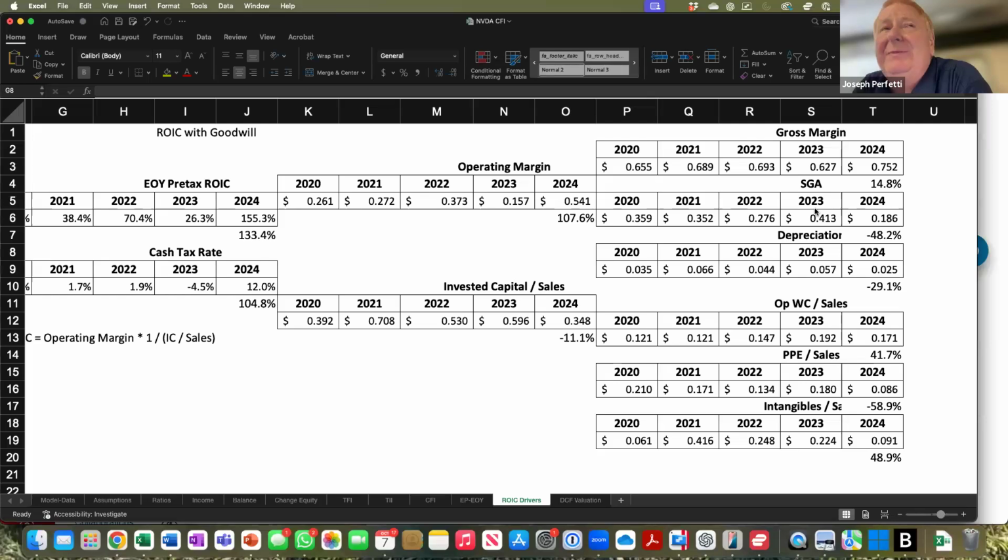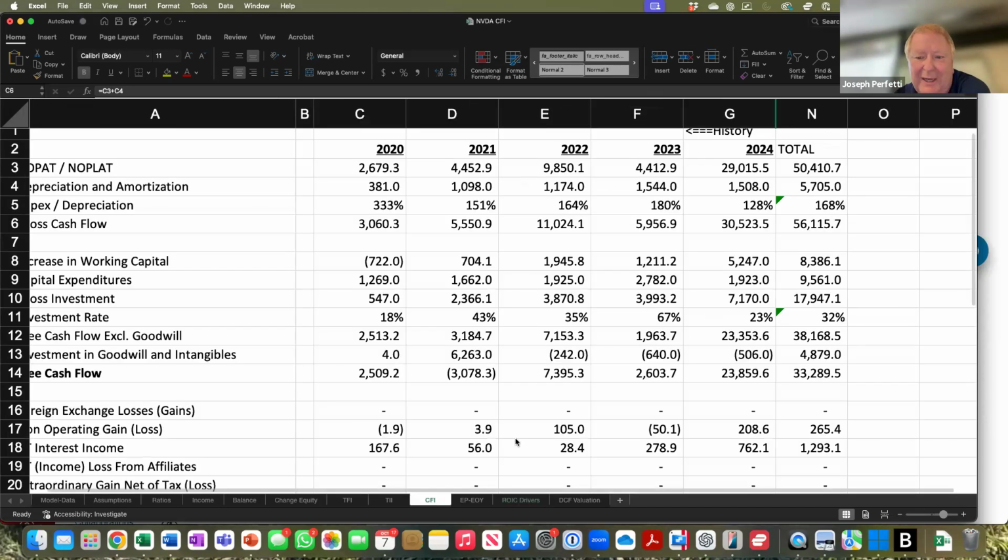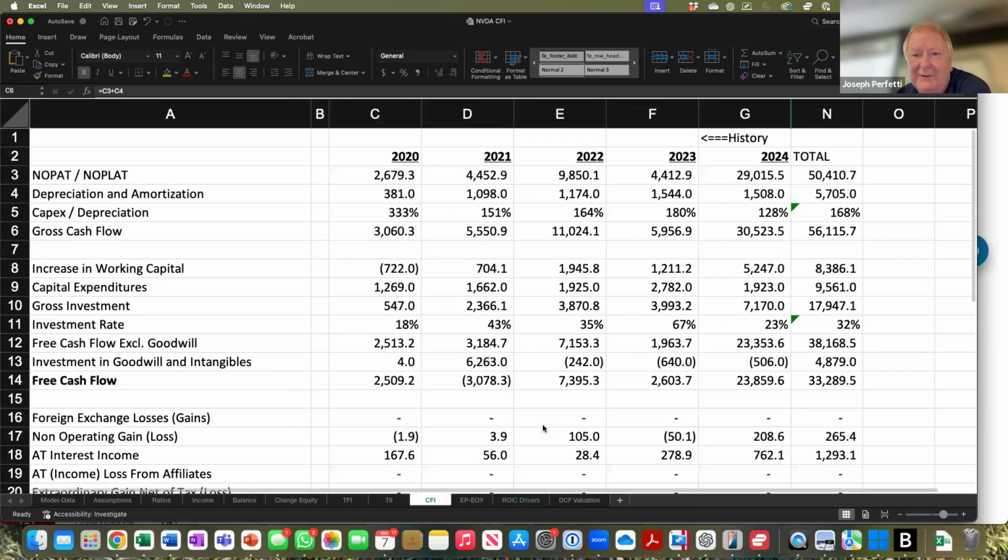Questions about the ROIC tree? All right, let's see if we can get somebody else to do just as good a job at CFI. Somebody explain free cash flow for Nvidia with their CFI. Do I have a volunteer? You want to volunteer? All right, great. Come on up.